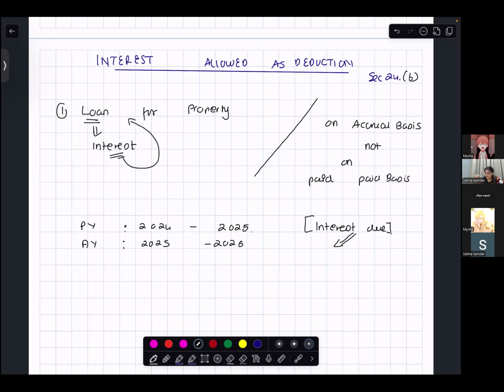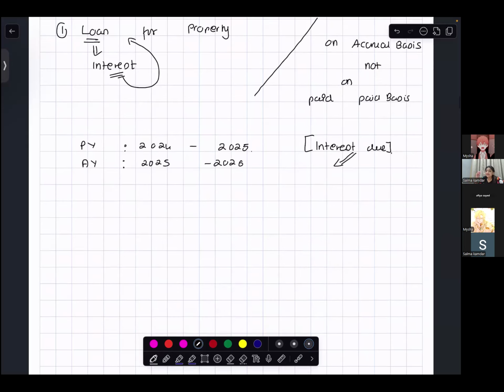So, if you've taken any loan for the property, I'm repeating, and interest is due on that loan, then the deduction is allowed on accrual basis, not on paid basis. Now you should realize that this deduction is on the money that you have borrowed. And after borrowing this money, you can do these things. Only then is the deduction allowed. Otherwise, the deduction is not allowed.